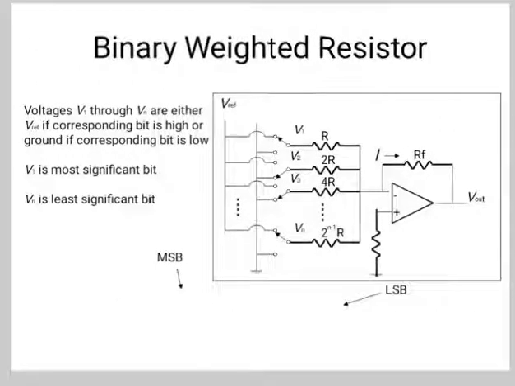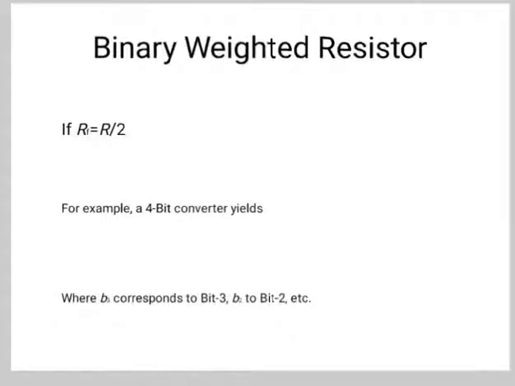So the voltages V1 to Vn, which are shown in this figure, are either V reference if the corresponding bit is high, or ground if the corresponding bit is low. V1 is the MSB, that is the most significant bit, and Vn is the least significant bit.